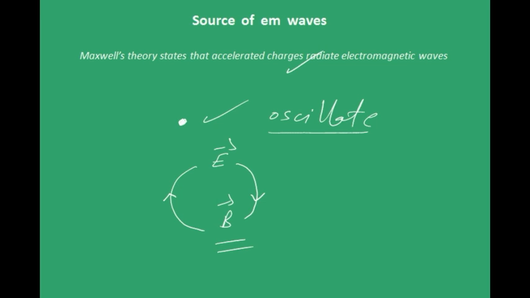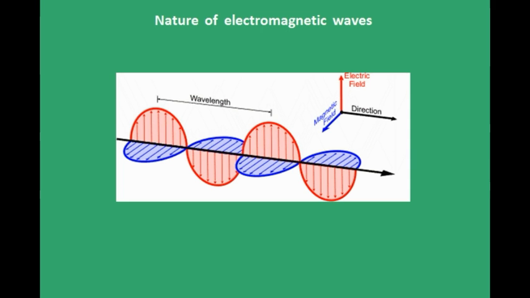What is special about these electromagnetic waves is that they can transfer energy from one place to other over long distances. They can transmit energy as well as information. This picture gives you a better idea about electromagnetic waves. See that electric field is perpendicular to the magnetic field, and both of them are in turn perpendicular to the direction of propagation, and this is common with every electromagnetic wave.